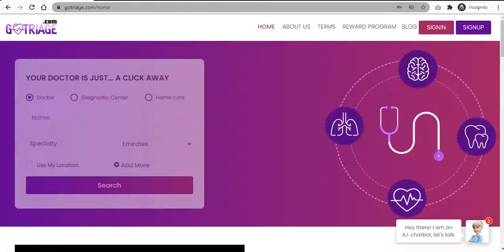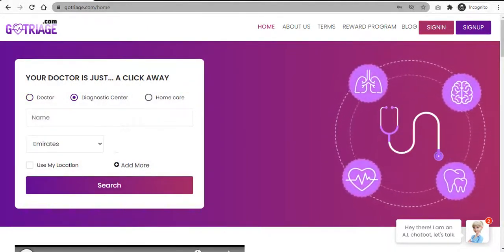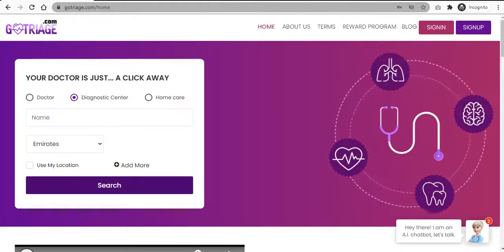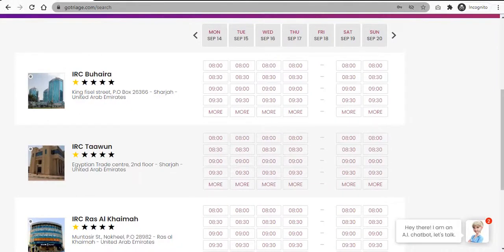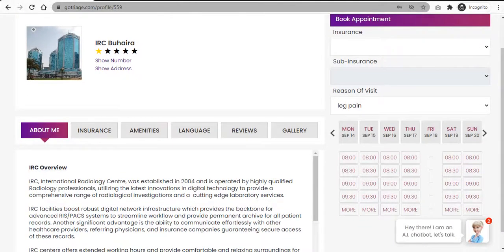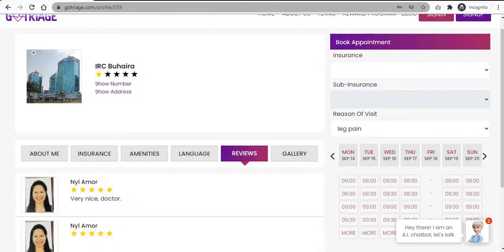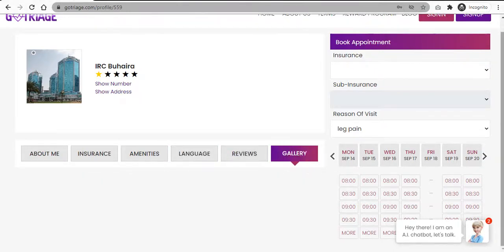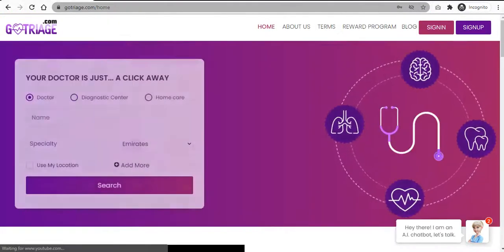Then you'll go back to the home and you can have a look at the diagnostic centers as well. You can click on the diagnostic center and just click on the search button. Here you have a list of all the diagnostic centers available in your area. You can click on any of the diagnostic centers. Again, you can see the profile, overview, insurance, amenities, language, reviews, galleries, and everything that's available for this diagnostic center. Then we'll go back to the previous page.